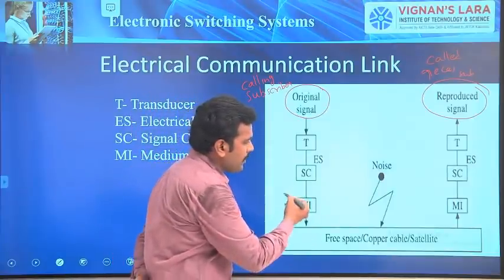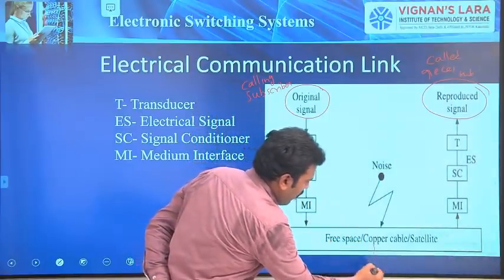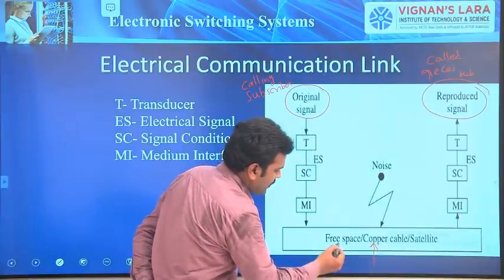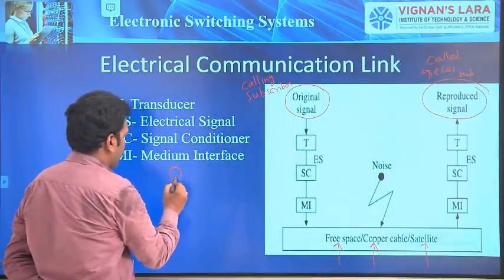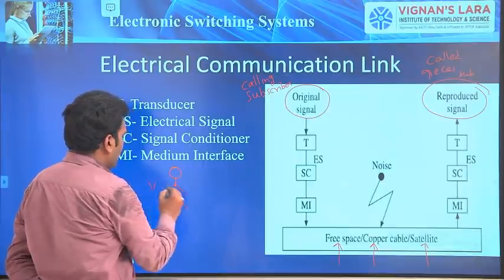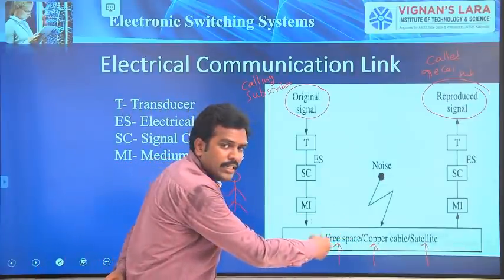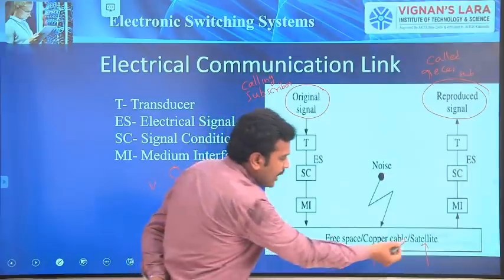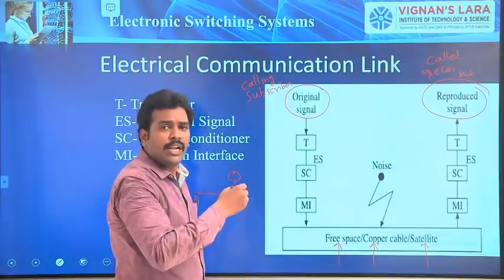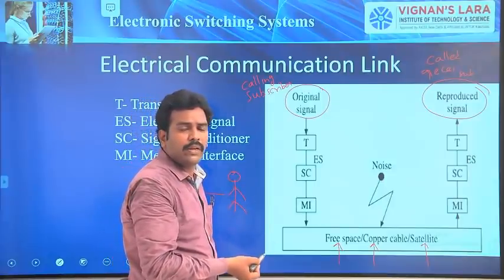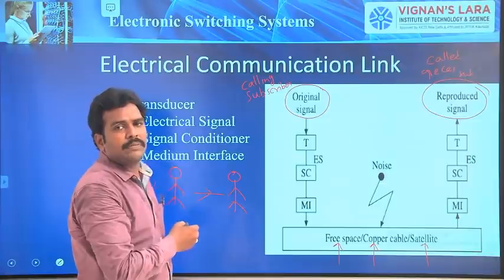Based upon the position of the subscribers, I can use either a copper wire or a free space communication or a satellite. In the above example, from Vadlamudi to Tenali, which type of communication link is easy for us? Satellite means we need an antenna. Free space means we need an antenna. Installing an antenna is a cost; it will increase the cost of the system. So in that case, a simple copper wire is sufficient.